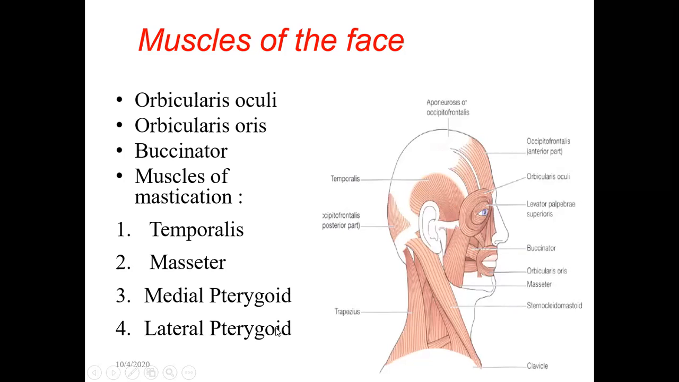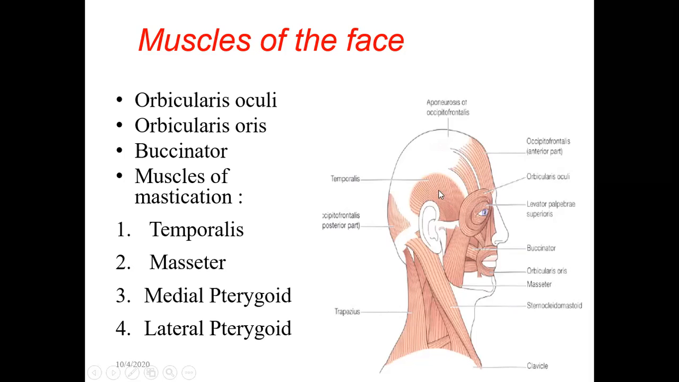But there are four muscles which help in chewing. One is the temporalis muscle, which is a muscle of mastication. The second is the masseter. This is said to be the strongest muscle because it helps in breaking down even bones when we chew. So this muscle acts very strong, and that's why the masseter is said to be one of the strongest muscles in the body.